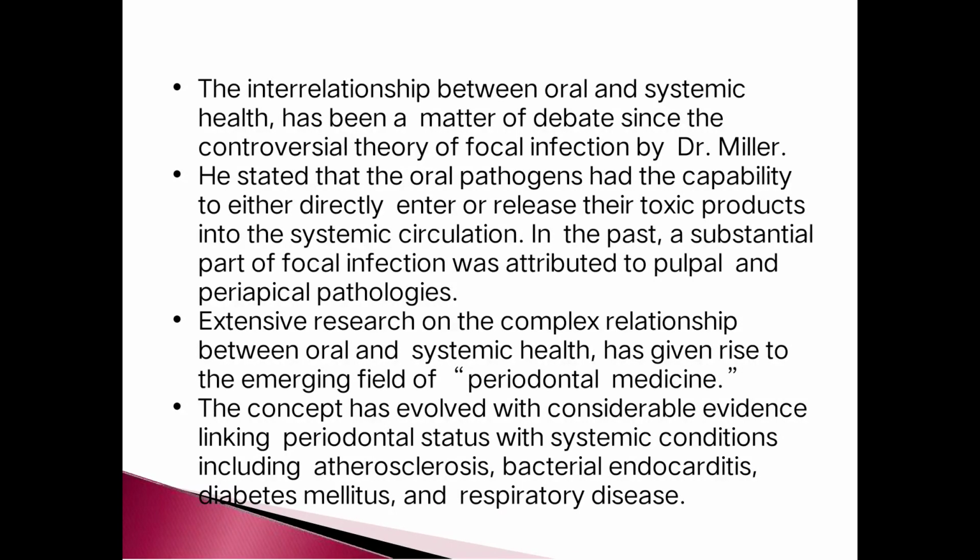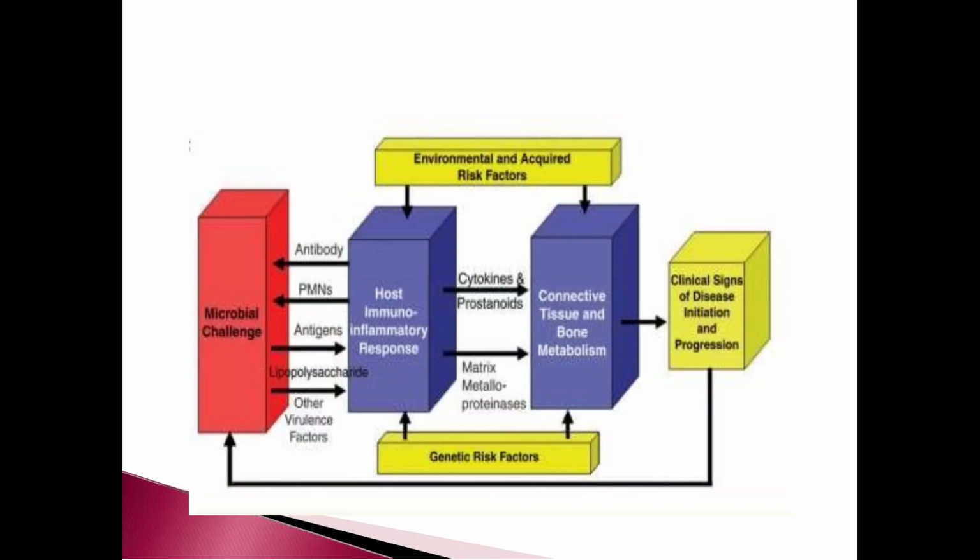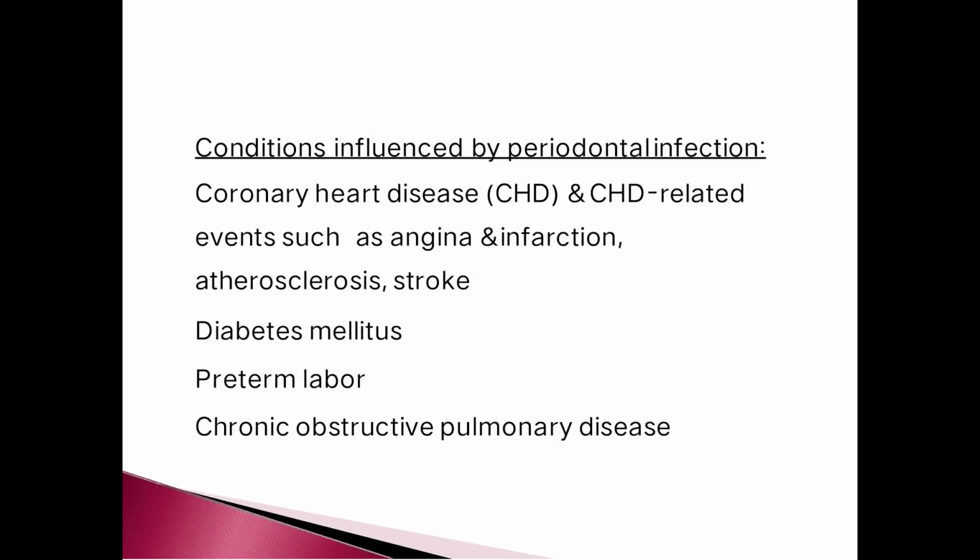The concept has evolved with considerable evidence linking periodontal status with systemic conditions including atherosclerosis, bacterial endocarditis, diabetes mellitus, and respiratory diseases. This is the flowchart depicting the relationship between the microbial challenge, host immune inflammatory response, connective tissue and bone metabolism, and the clinical signs of disease initiation and progression. Conditions influenced by periodontal infection are coronary heart diseases and related events such as angina, infarction, atherosclerosis, stroke, diabetes mellitus, preterm labor, chronic obstructive pulmonary diseases.